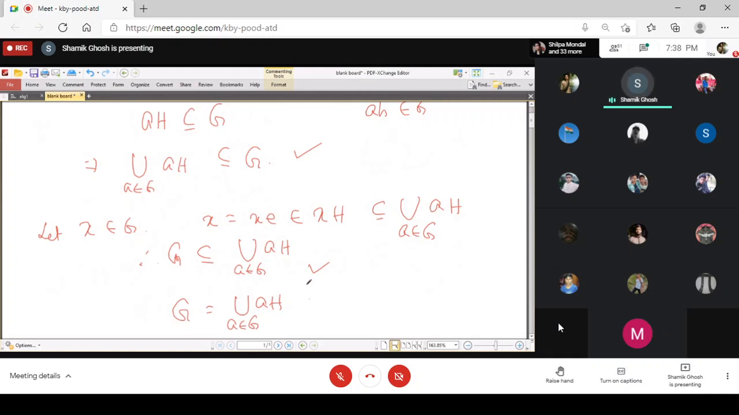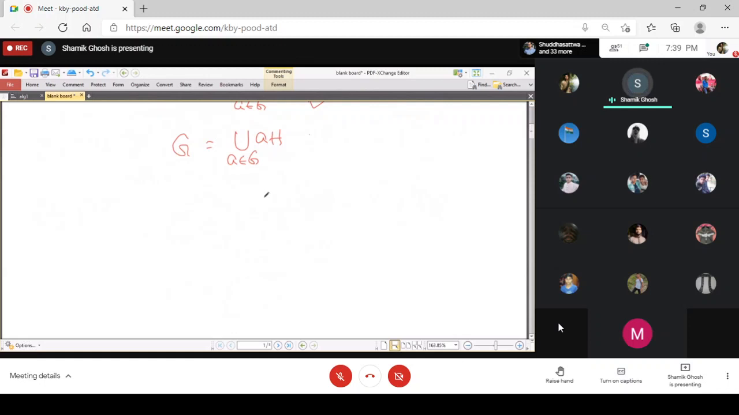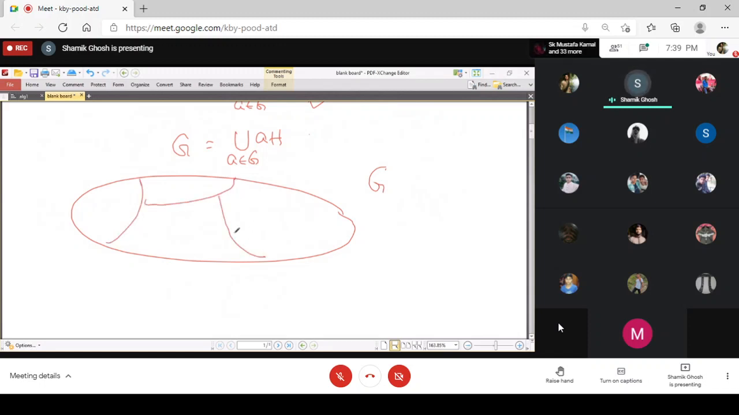Now, from 1 to 4, what we have gathered is that the whole group G is partitioned into the disjoint union of its left cosets, like a1H, a2H, a3H, and so on. Because already we have proved that any two cosets are either disjoint or equal, and finally we proved that G is the union of left cosets.